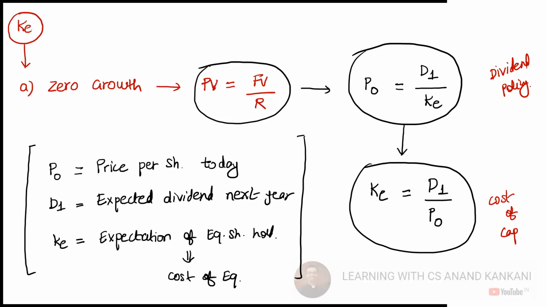Now let's see the cost of equity of a share which has constant growth.